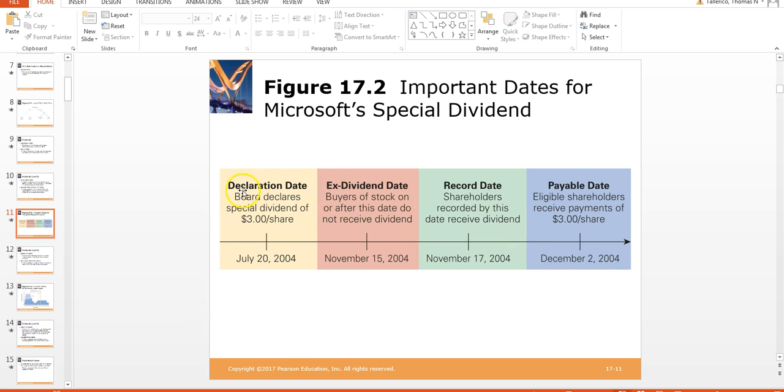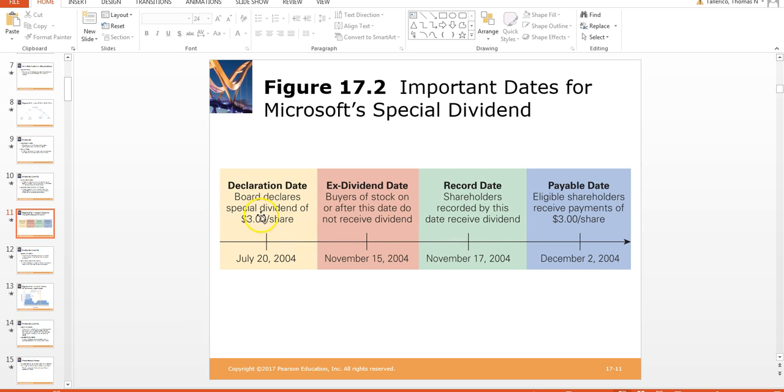All right, so here's a chart that basically shows the days in time, and it's good to watch. Here's when the board declares a dividend on July 20th, and buyers of stock on or after this date do not receive the dividend. And you'll notice here November 15th, and the shareholders of record by this date receive the dividend.